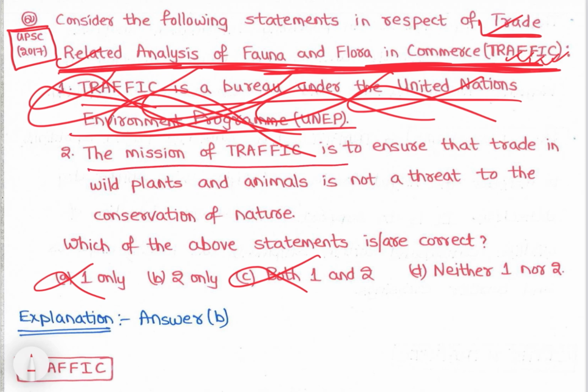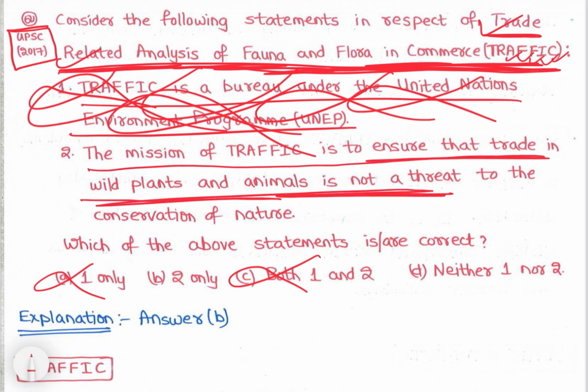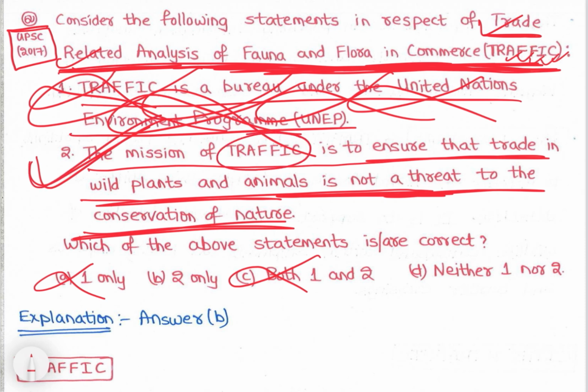Then, the mission of TRAFFIC is to ensure that trade in wild plants and animals is not a threat to the conservation of nature. Yes, right. So trade related analysis, so that their trade doesn't threaten the animals, and also option 2 is correct. Answer is B.